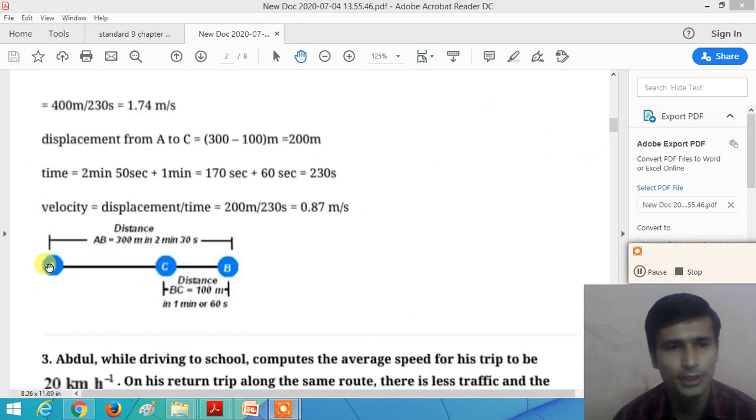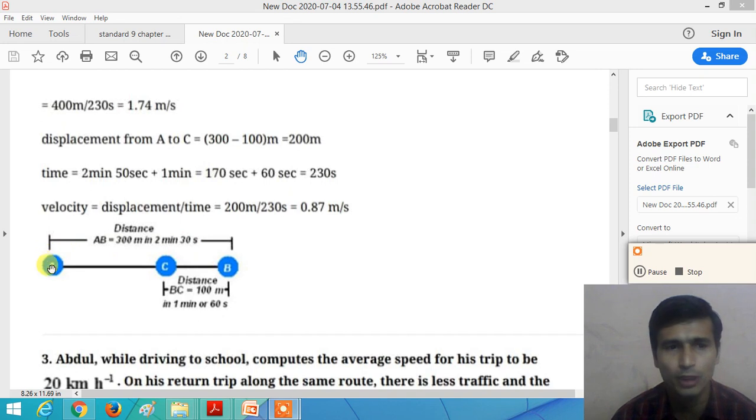So dear student, here Joseph jogs from A to B, which is in a straight line 300 meter, and it covers the 300 meter distance in 2 minutes 30 seconds. So 2 minutes 30 seconds, convert it into seconds. 1 minute is equal to 60 seconds, 2 minutes is equal to 120 seconds plus 30 seconds.